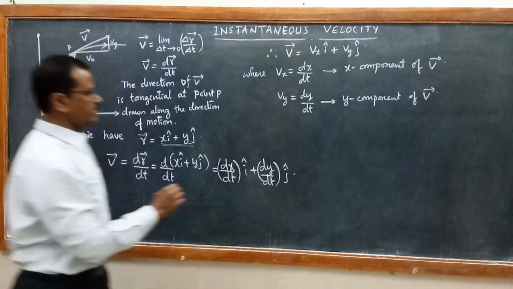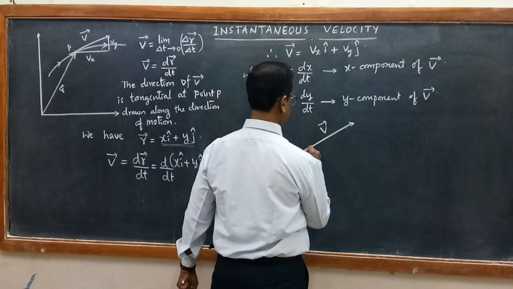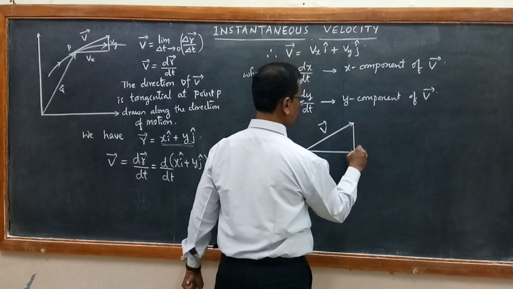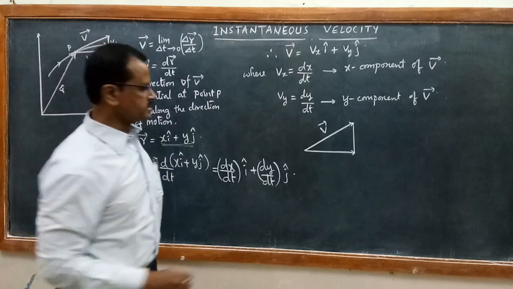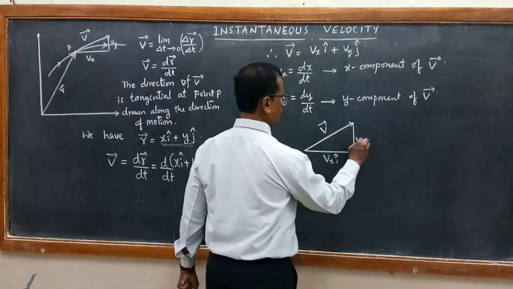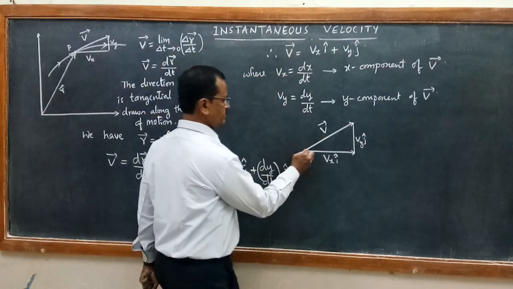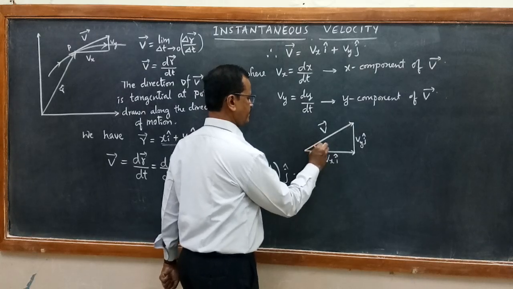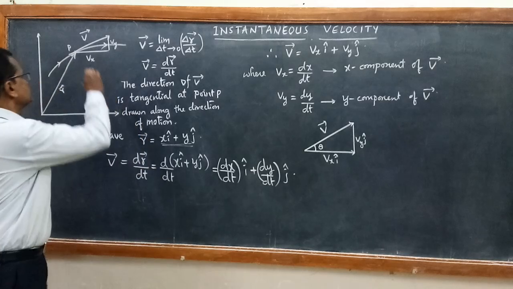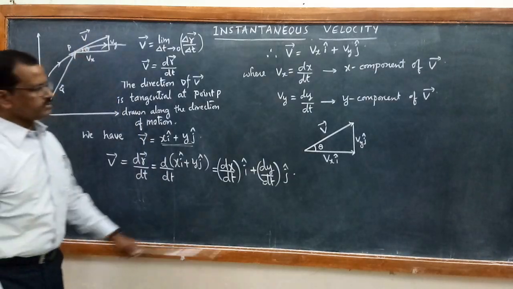Separately, if you draw, suppose this is the velocity vector, then by using rectangular components, this becomes vx i cap and this becomes vy j cap. And if theta is the angle between them, we can find out the direction of this velocity vector.